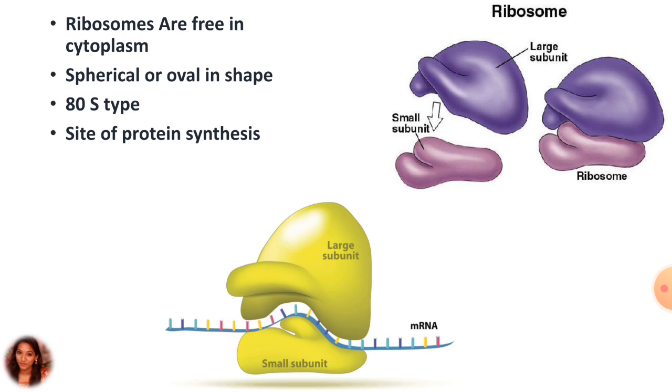The ribosomes also occur freely in the cytoplasm and they are the site for protein synthesis. At the time when mRNA comes out from the nucleus, it attaches with both units of the ribosome, the larger one and the smaller one. So this is how the ribosome will work.